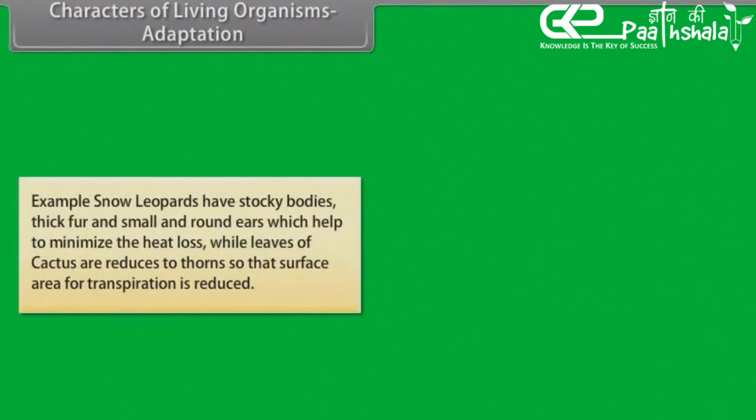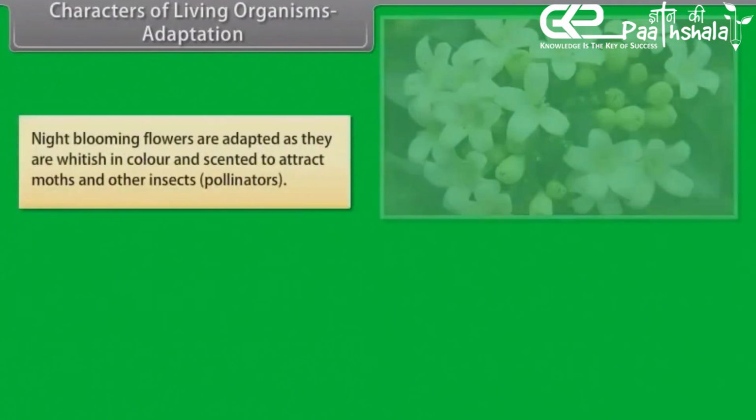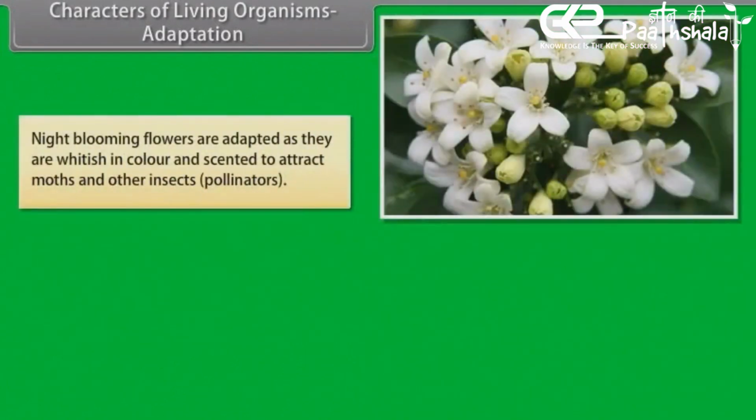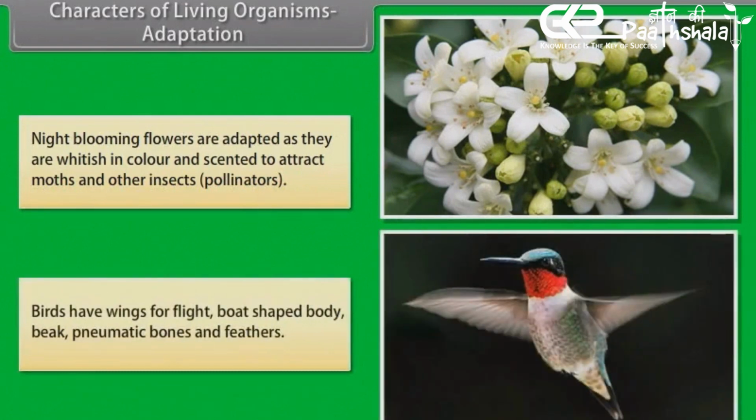Example: snow leopards have stocky bodies, thick fur, and small and round ears, which help to minimize heat loss, while leaves of cactus are reduced to thorns so that the surface area of transpiration is reduced. Night-blooming flowers are adapted as they are whitish in color and scented to attract moths and other insects, pollinators. Birds have wings for flight, boat-shaped body, beak, pneumatic bones, and feathers.